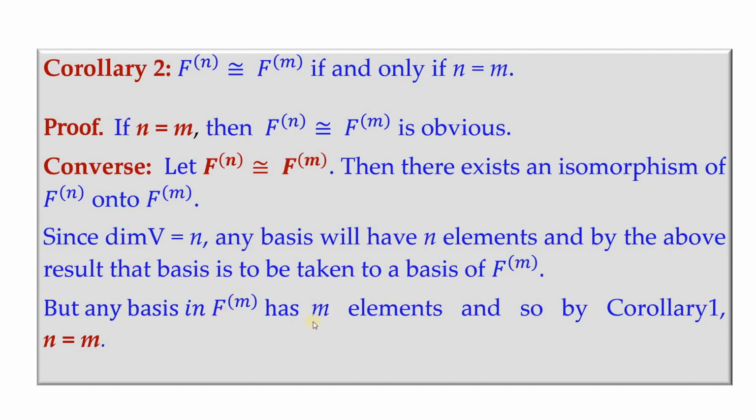But any basis of F^m has m elements, so you cannot have the image having some other number of basis elements. The number of elements cannot be different. So from that result we know that n elements will be a basis of F^m, but already we know that any basis will have m elements. So naturally m should be equal to n, or rather n equals m. So that proves the converse part.